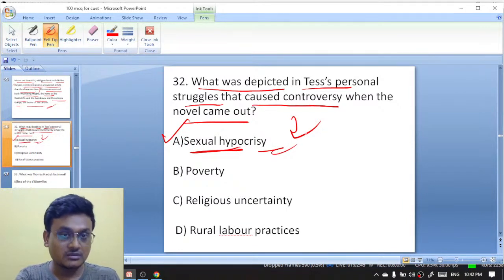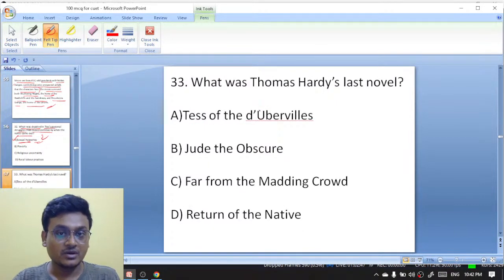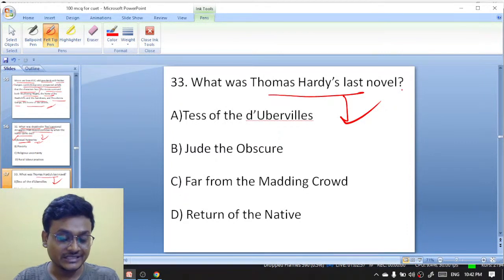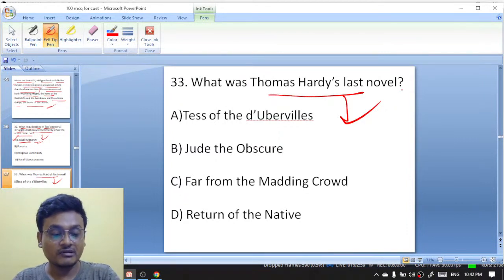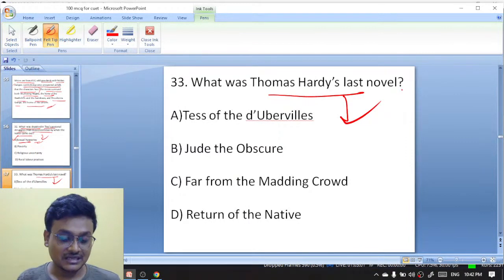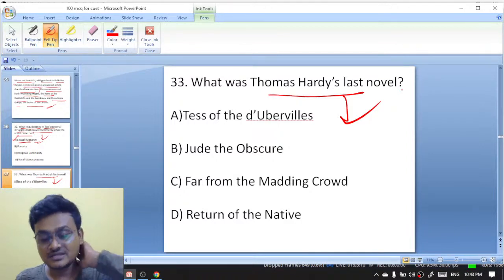Okay, moving on to question 33 here. What was Thomas Hardy's last novel? Tess of the d'Urbervilles, Jude the Obscure, Far from the Madding Crowd, or The Return of the Native? What was the last novel of Thomas Hardy?